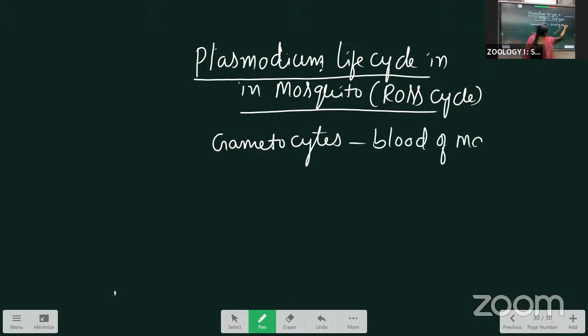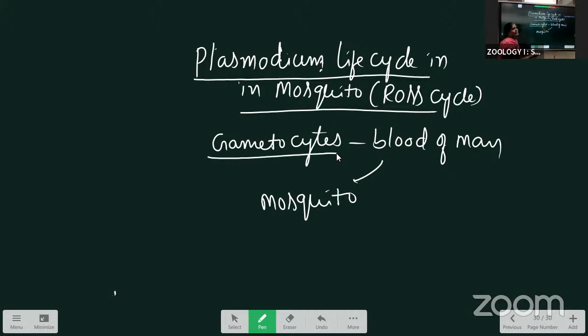When the mosquito bites the man, they enter the mosquito along with the other stages also. The gametocytes are formed after the erythrocytic schizogony, when the merozoites transform into gametocytes. These gametocytes are present in the blood of man.